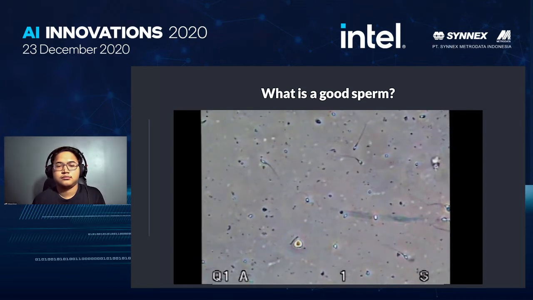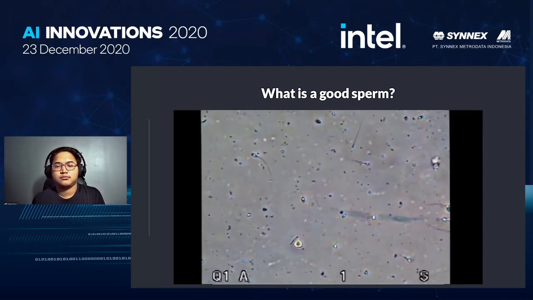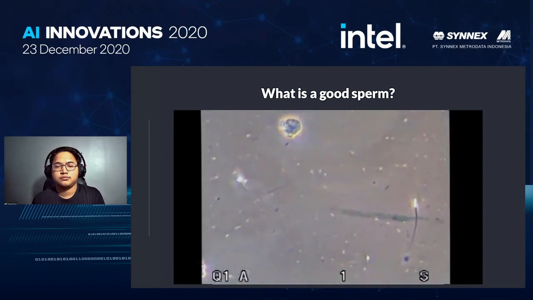We can see that the sperm are twitching, wiggling in place, but there is no progressive motility. In order to get pregnant with this kind of sperm, we need to inject the sperm directly into the egg using in vitro fertilization.